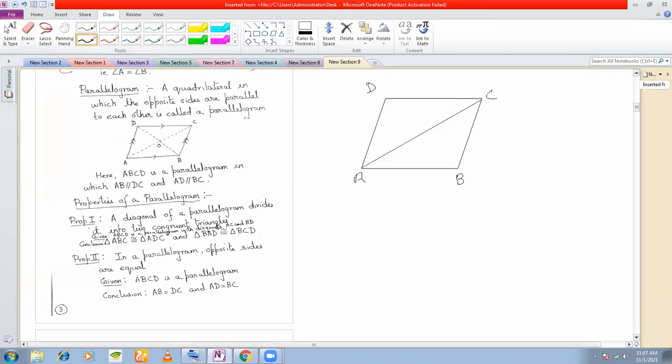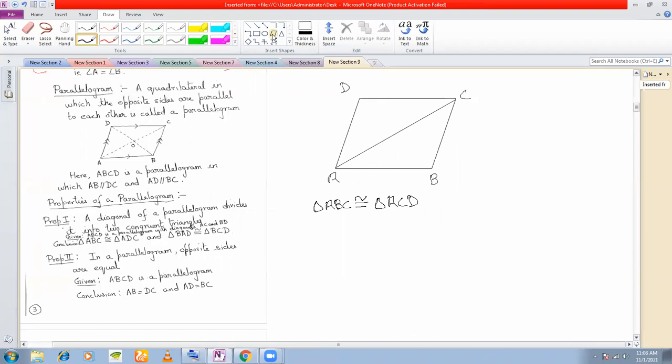So you can show that triangle ABC is congruent to triangle ACD. This you can show, if you join the diagonal AC. If you join the other diagonal also, no problem. Even then the triangles will be congruent.